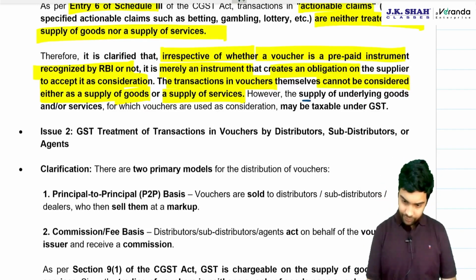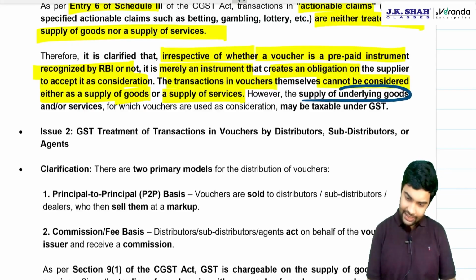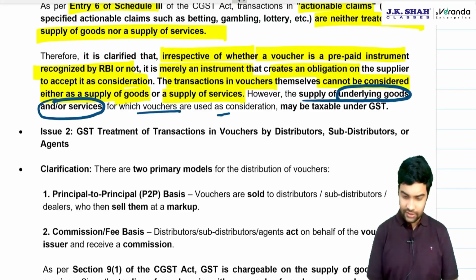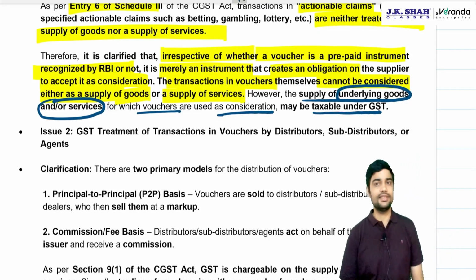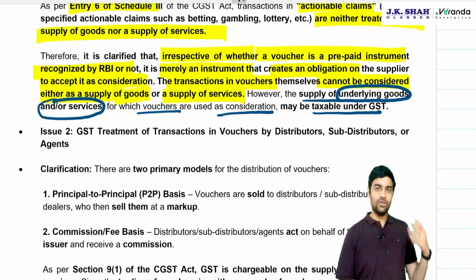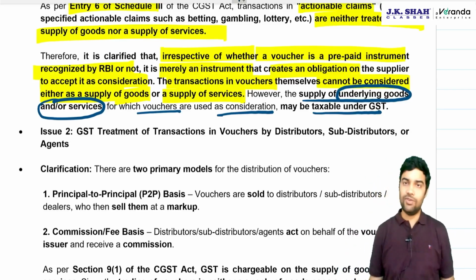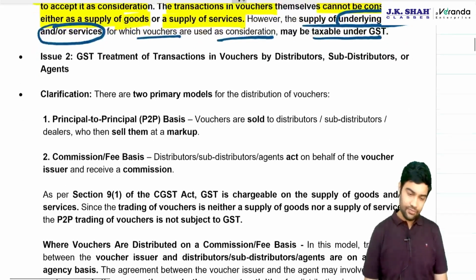However, the supply of underlying goods or services for which vouchers are used as consideration is taxable under GST. Other services which are being purchased from that will obviously suffer GST.